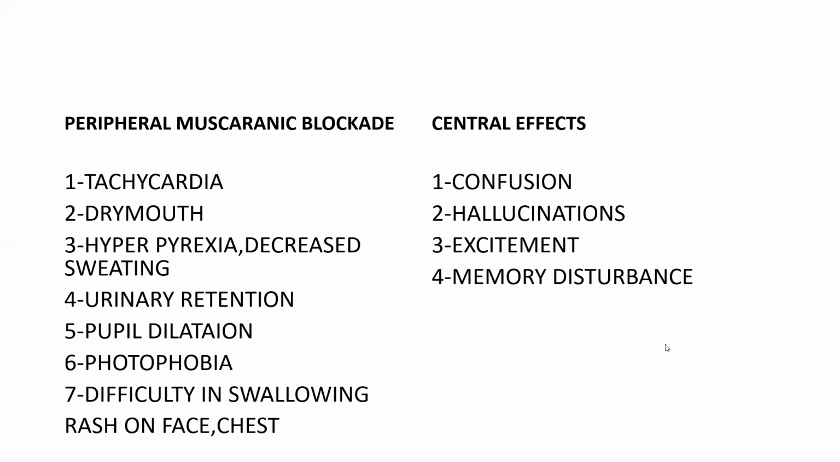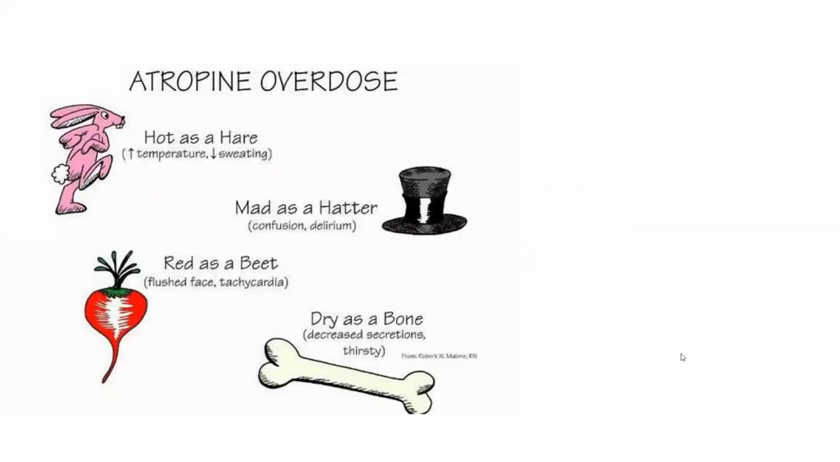So these atropine poisoning symptoms can be remembered by this small mnemonic. Hot as hare, that is increased temperature and decreased sweating. Mad as a hatter, that is confusion and delirium. Red as a beetroot, because atropine leads to vasodilatation, flushed face. And dry as a bone, because of lack of secretions.